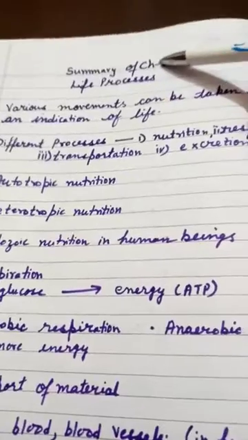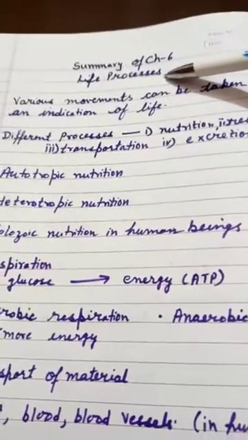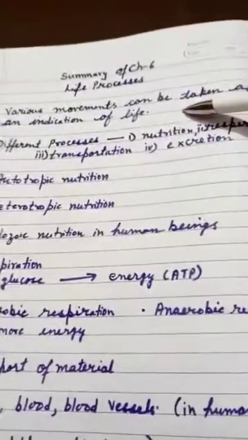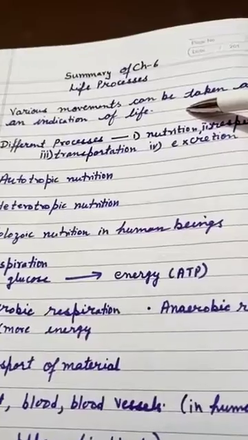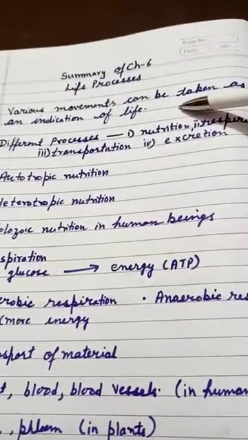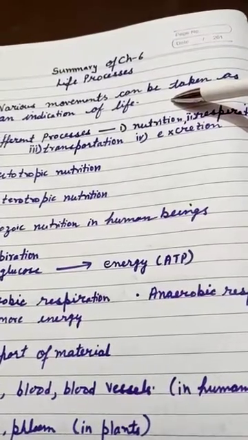Today we will do the summary of chapter 6, that is life processes. All of you know that movement is necessary in living organisms. Plants, do they move? Yes, they move. When their branches are shaken, they are moving their body parts.